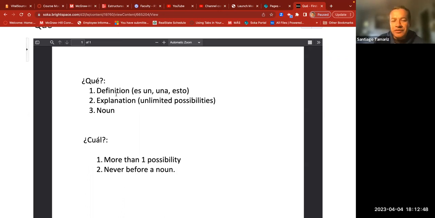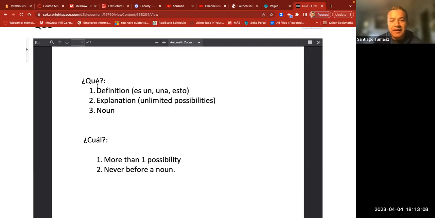Now, when we use definitions with qué, we're going to use also these possibilities. Normally, let me tell you this in English. What is a book?